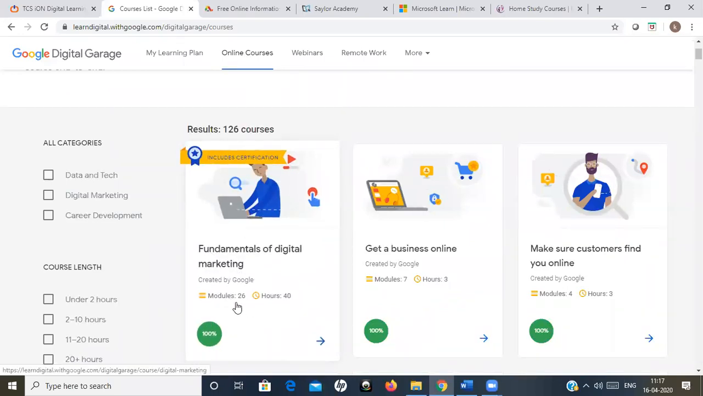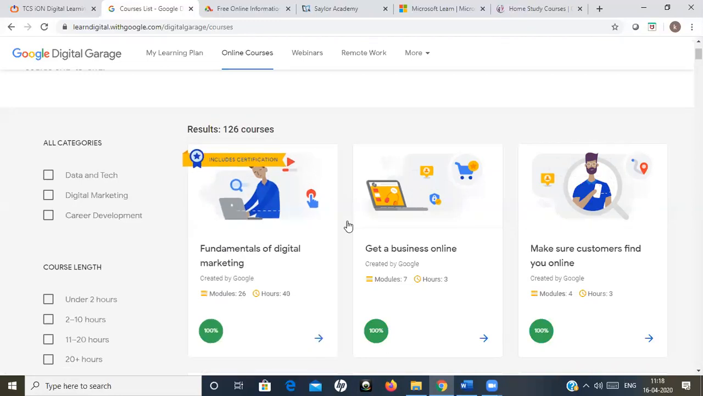In this there are 26 modules. Each and every module will have an examination. If you clear that exam, obviously the second module will get opened. But the main thing is, if you are not able to clear the first module, no need to worry. Again, you can take the exam. Any number of times you can write the exam until you clear it.